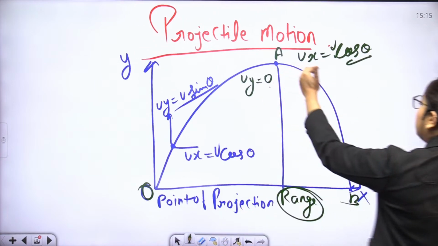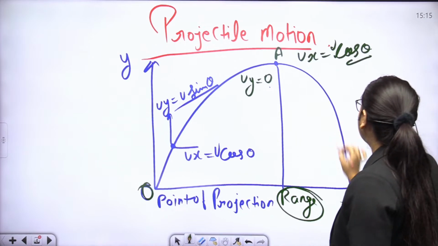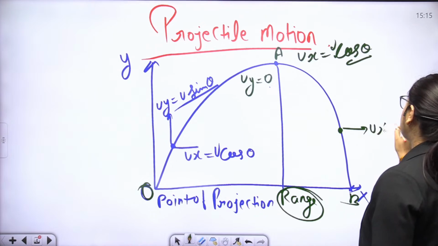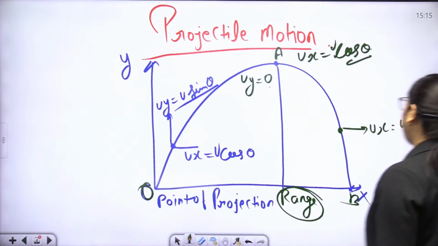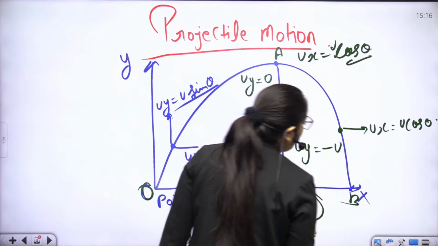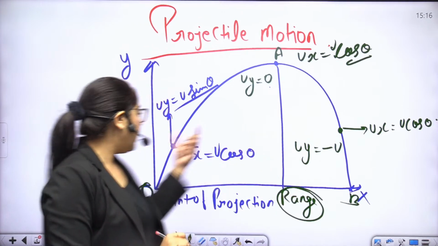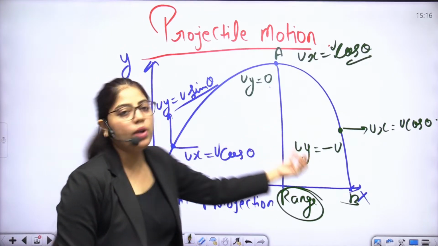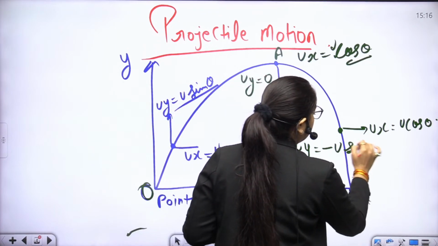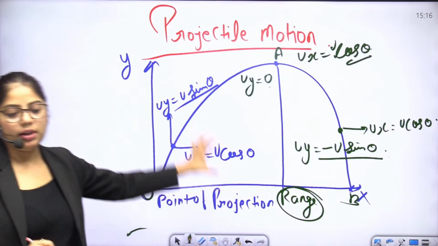When the particle moves towards the Earth's surface, its x-axis ux is equal to u cos theta and uy becomes minus u sin theta. There is a sign change, from positive to negative: minus u sin theta. See, this is the projectile motion.